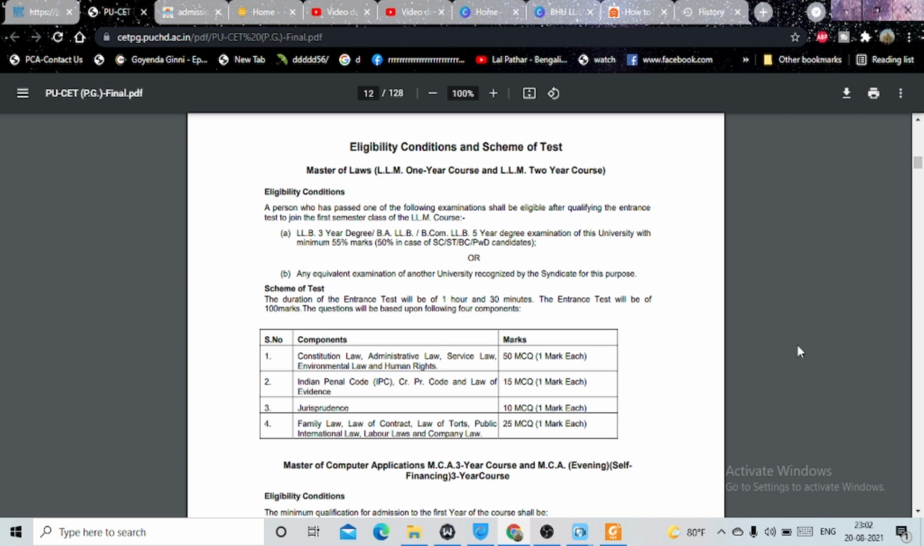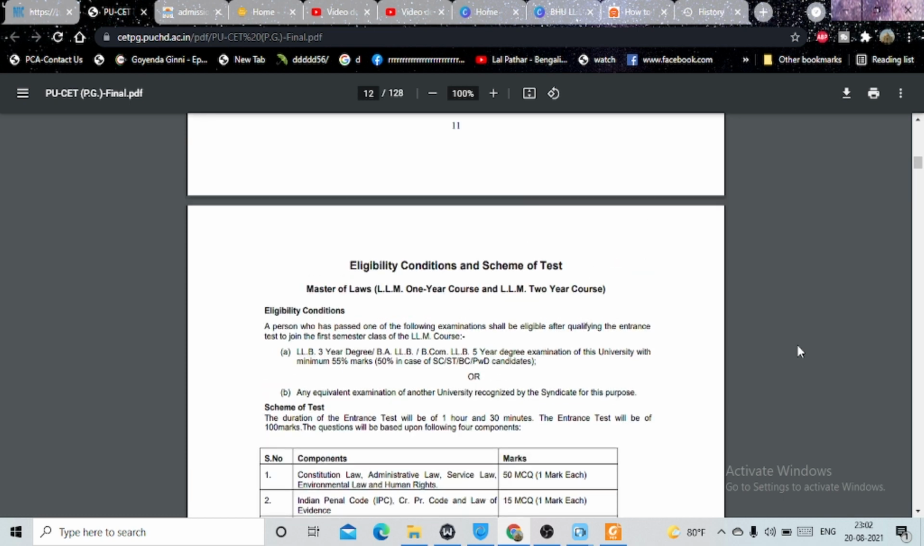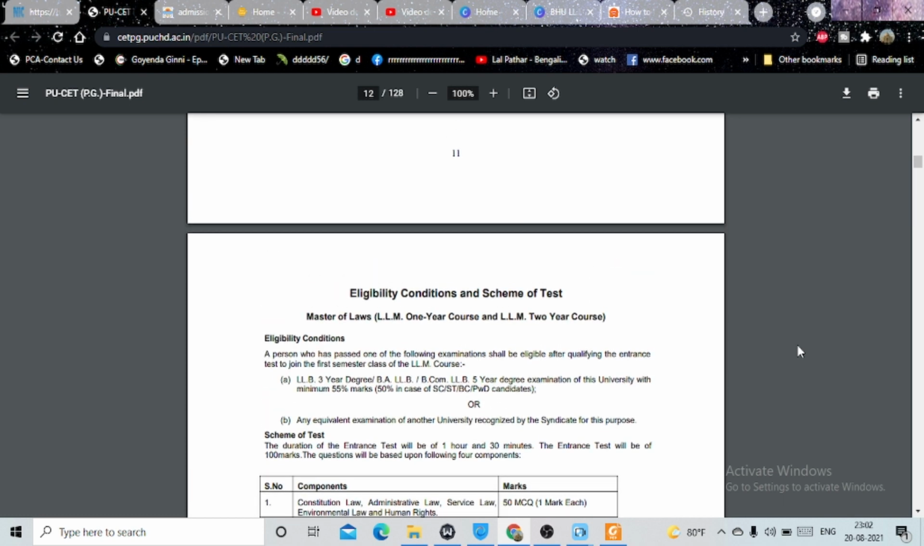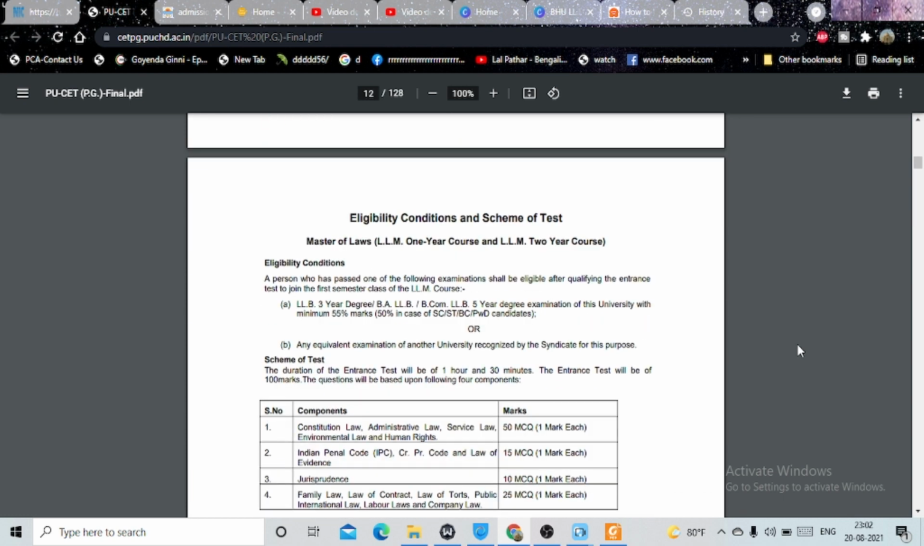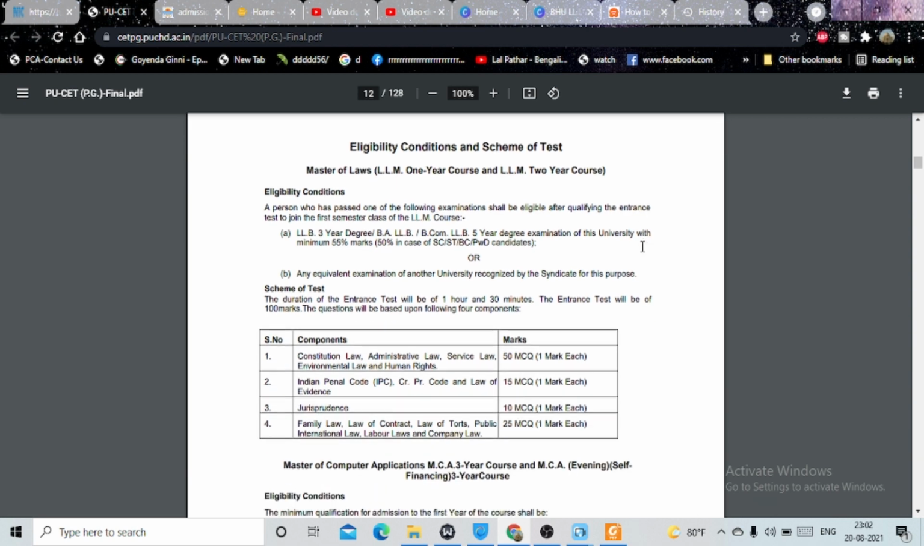So I thought, why shall not I discuss the question paper so that you could have an idea about what kind of questions they set. So first of all, I'll start with the eligibility conditions and scheme of the test. So this is the prospectus of PU set, and here I will only be discussing about the courses what they offer. So they offer Master of Laws, LLM 1-year course and LLM 2-year course.